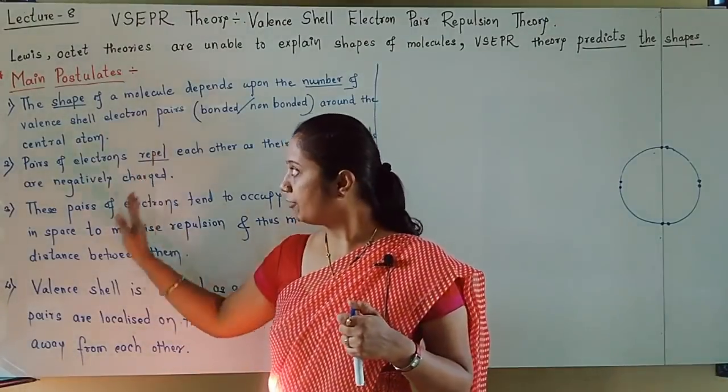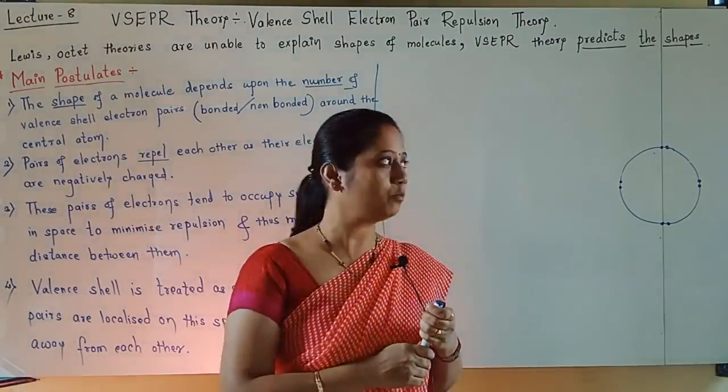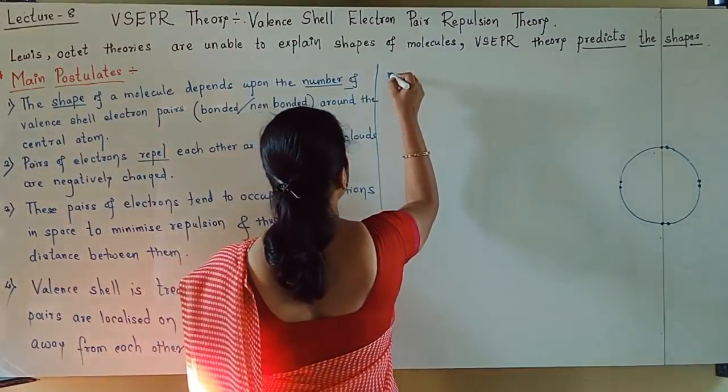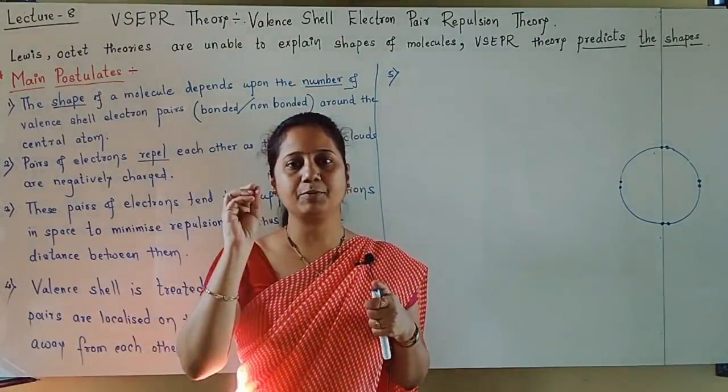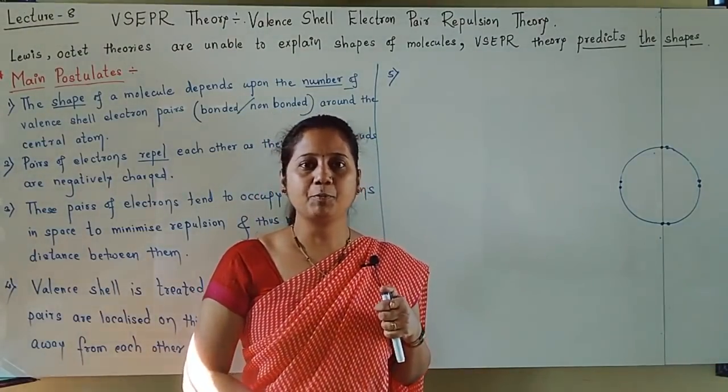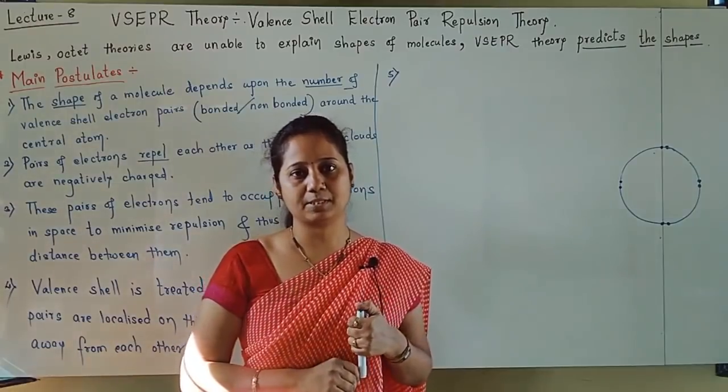Yes, these were the first four main postulates. Let us move towards the fifth postulate, students. What does this fifth postulate tell? The fifth postulate is regarding multiple bonds.